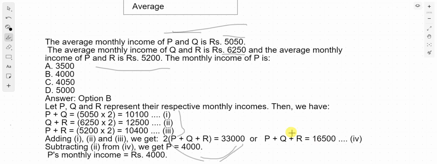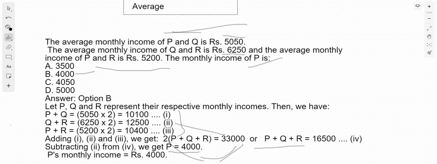Now we know this thing, so we will subtract equation second. Second is this Q plus R. So we will get the value of P with the help of that. After solving this with the elimination method, you will get P equals to 4,000 rupees. So P's monthly income is 4,000 rupees. So option B. The answer of homework problem is option B.